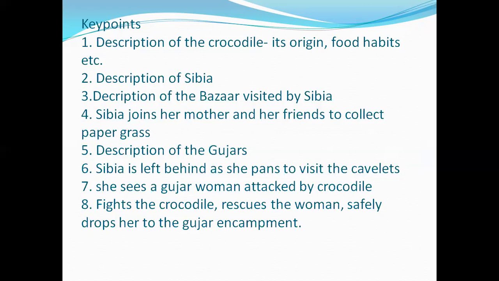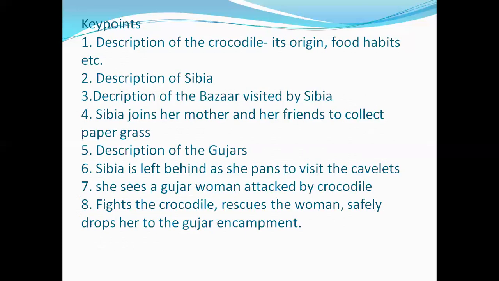She joins her mother and her friends to collect paper grass. Then the fifth point talks about the Gujar women, their encampment. Where do they stay? How do they live? And the sixth point talks about how Sibia was left behind, all right, because she intended to go hiding and visit the cavelets where she used to make clay pots, all right. That was one of her interests that she would do.